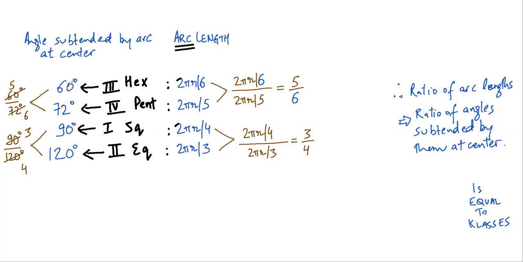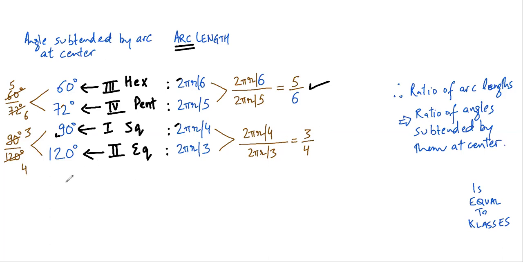Now if I take the ratio of the angles which they subtend at the center, the ratio of 60 to 72 degrees is 5:6. Again, if I take the ratio of the lengths of the arcs, 2 pi r by 6 divided by 2 pi r by 5 is equal to 5 by 6. If the ratio is 90 by 120, the ratio is 3 by 4. Again, if I take the ratio of the arc lengths, the ratio is again 3 by 4.